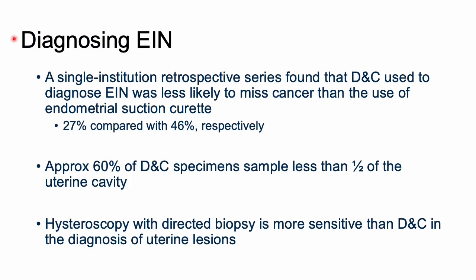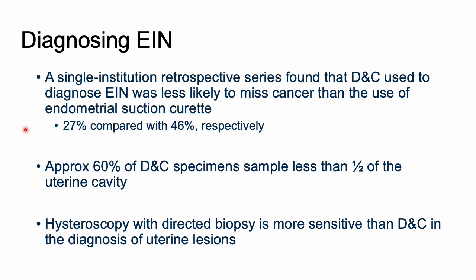And so just diving a little bit into the clinical side, we have retrospective data that shows that when you compare endometrial curettage to the suction curette, EMB, to a DNC, the DNC is less likely to miss cancer than an EMB. So the DNC would pick up cancer in about 50% compared to about 25% of the suction curettage.